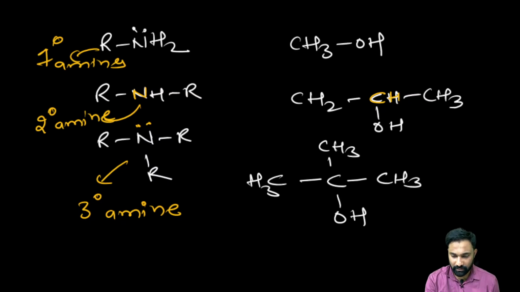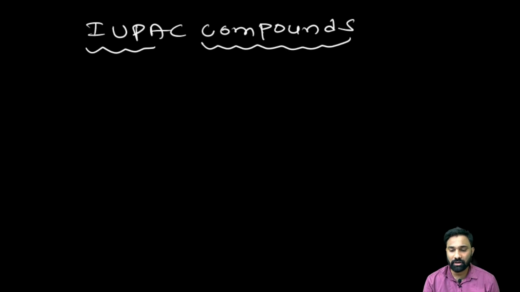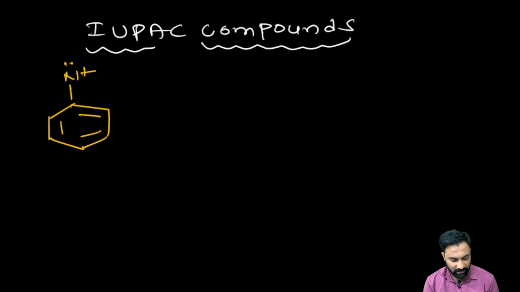Right, done. Now, clear? Now we'll see some IUPAC names of these compounds, some IUPAC names of amines which we are going to use in our chapter. The first compound, which we are going to use repeatedly in this chapter, is aniline. This compound name we call aniline.